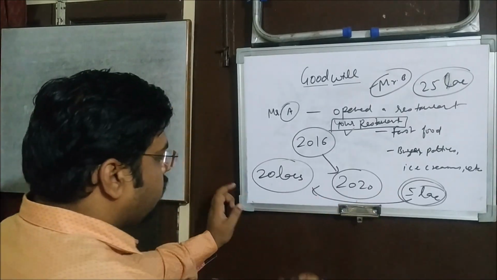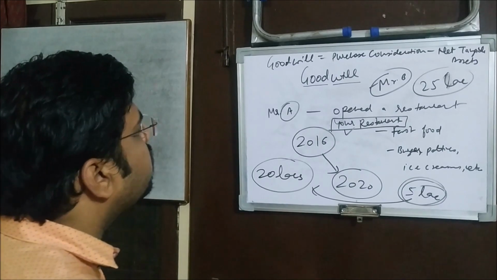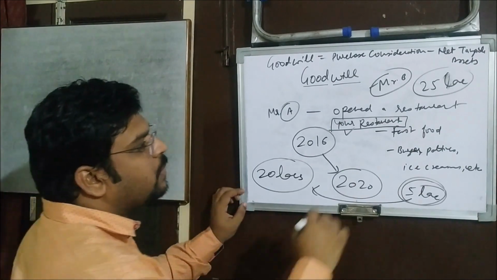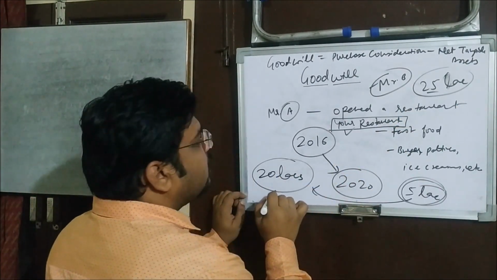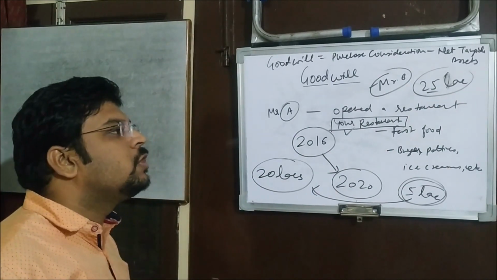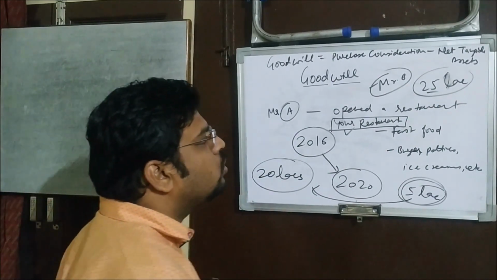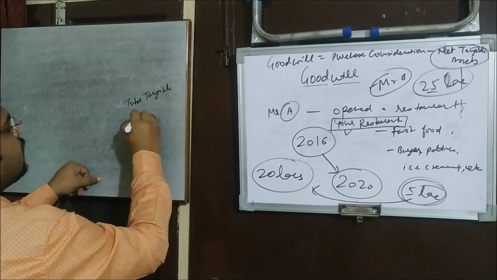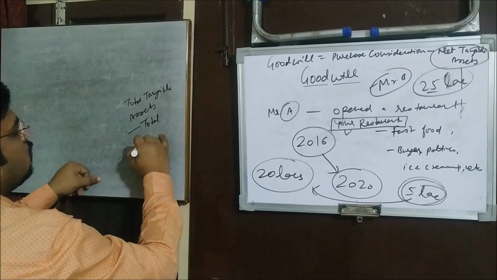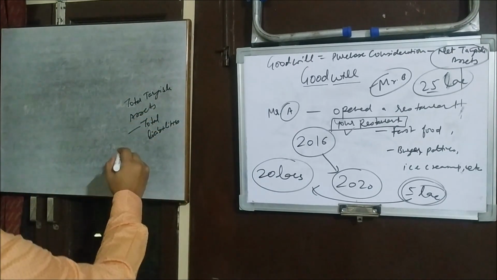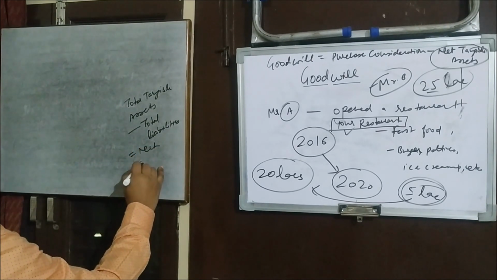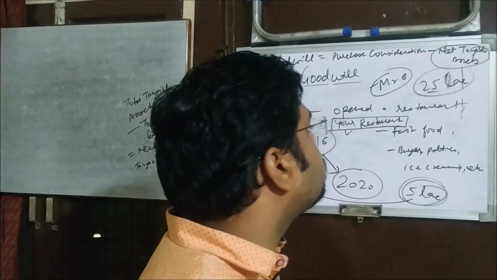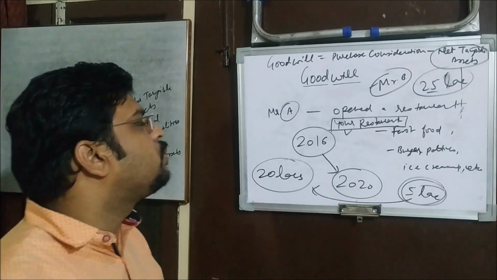Or we can just make a formula over here. Goodwill is equal to purchase consideration minus net tangible assets. We see that purchase consideration is 25 lakh here, net tangible asset is 20 lakh, and the amount of goodwill will be 5 lakh. Understood? And let me tell you one more thing here. When we talk of net tangible assets, it means total tangible assets minus total liabilities, right? So this is the meaning of net tangible assets. This formula is going to be useful for you in future, but right now I have just explained you the meaning of goodwill.